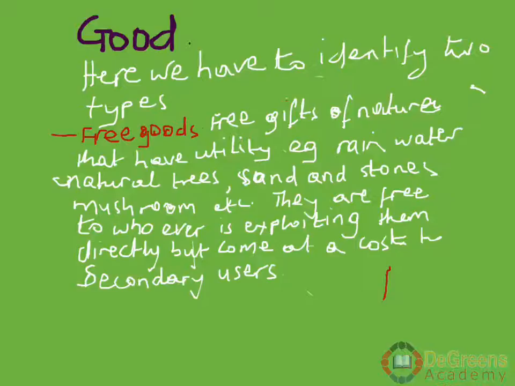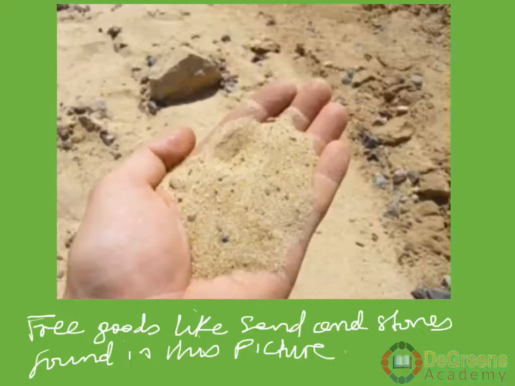But if it is exploited not directly, but comes through a secondary person, that is where a price comes onto it, and it now becomes something else. It is no longer free. It has utility and everything, but it is no longer free. So I hope you've understood that difference between free goods and others.